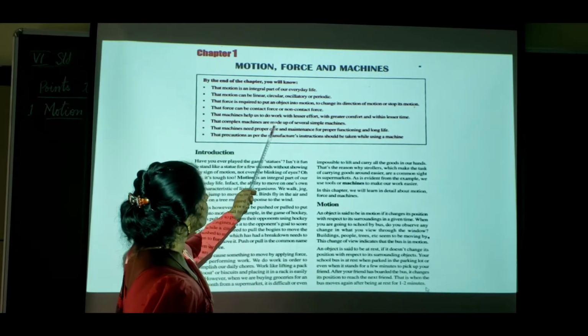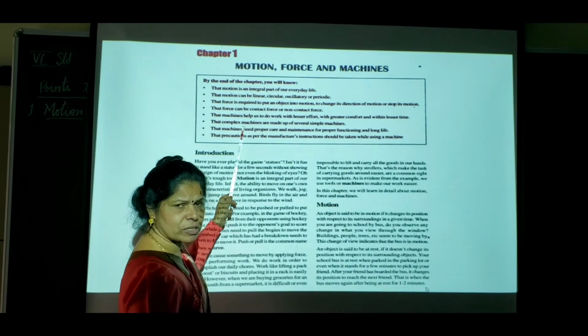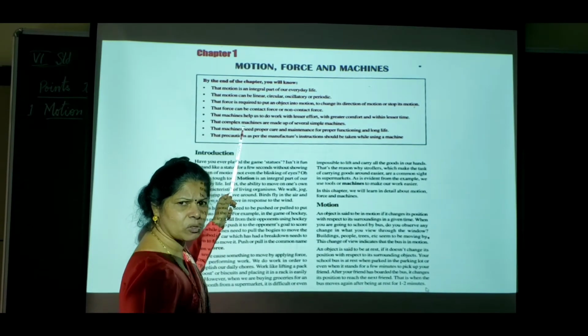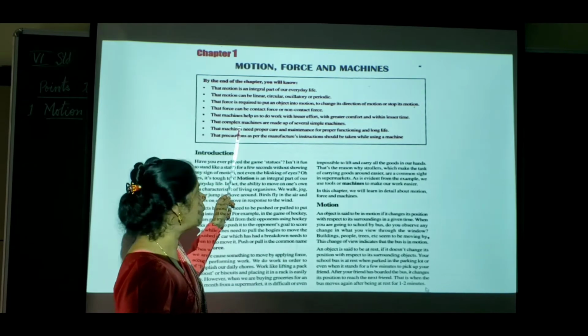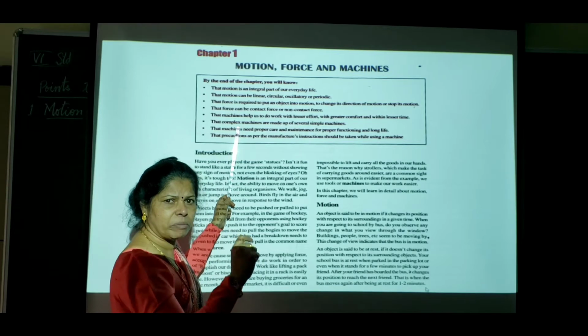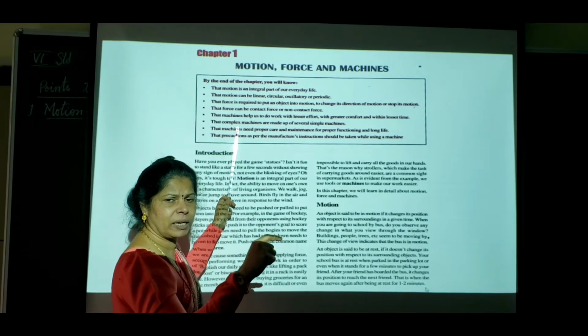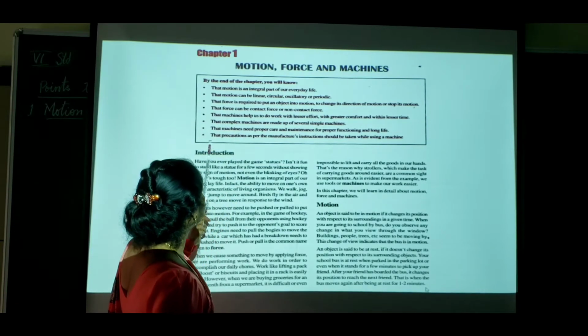Complex machines are made up of several simple machines. So you can see in industries or factories, big machines will be there. To make those big machines, small machines are assembled together. All this assembled together will make a big machine.